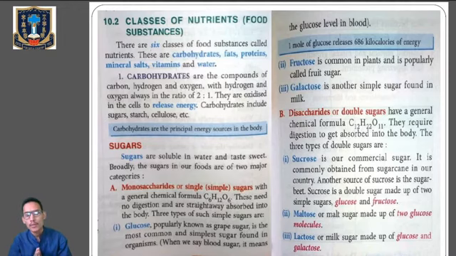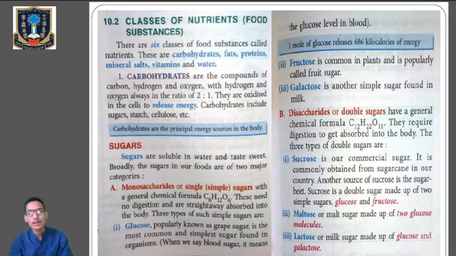Whenever carbohydrates are oxidized, they release energy. Carbohydrate includes sugar, starch, and cellulose, and they are the principal source of energy in the body.